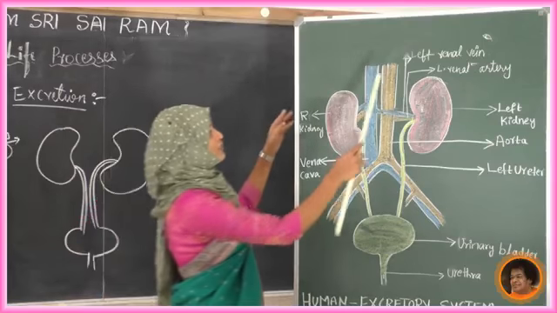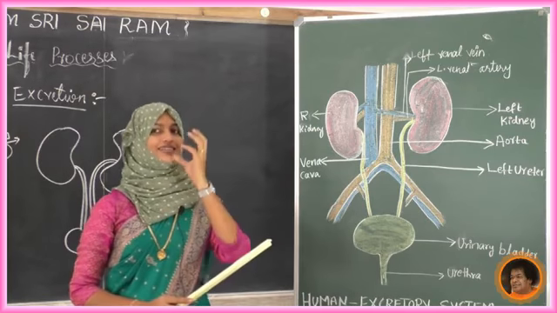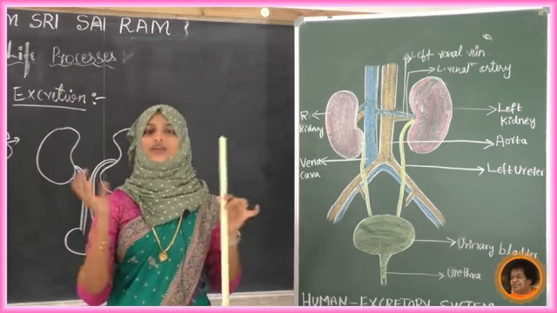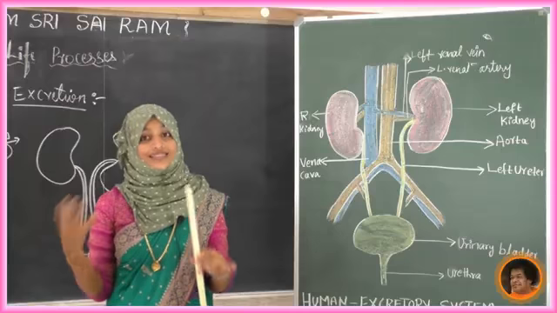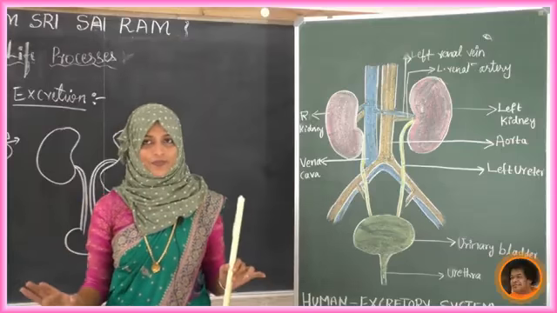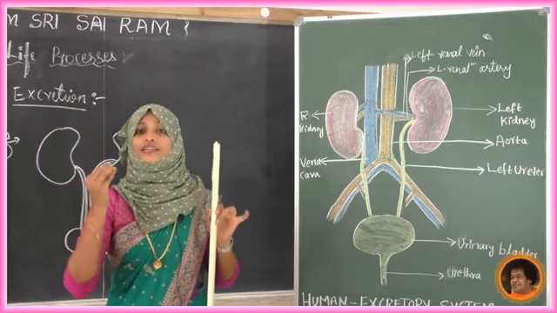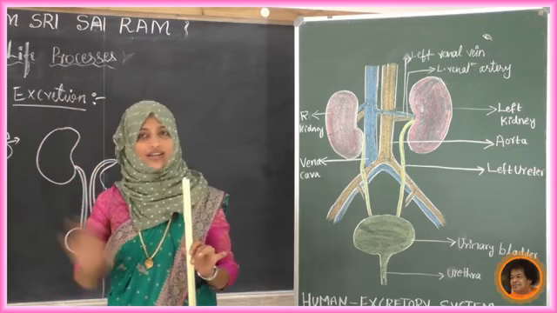See here, we know that if it is red in color, that is oxygenated blood. In our heart and our lungs, only oxygen and carbon dioxide are exchanged. There is no other exchange of materials. Now all the oxygenated blood with the waste is going to reach our kidney.